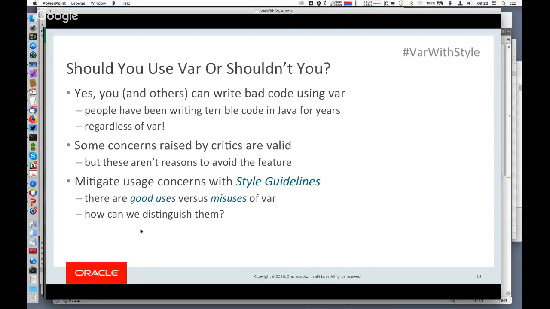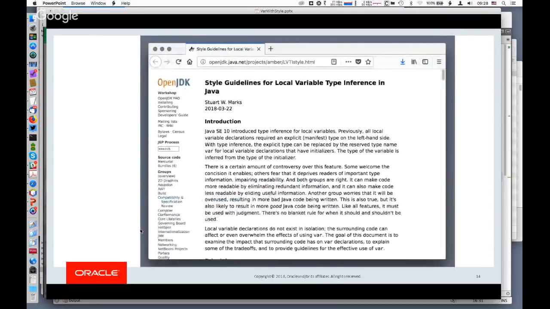In development of this feature internally on the languages team, there's a lot of discussion about, well, what happens if you use var here? Should we disallow that, or should we allow it? Should we allow it even though it's a bad idea? There are reasons in the language that you might allow something, but there are times when it's not a good idea to use it even though it's allowed. Those discussions got turned into the material in the style guidelines.